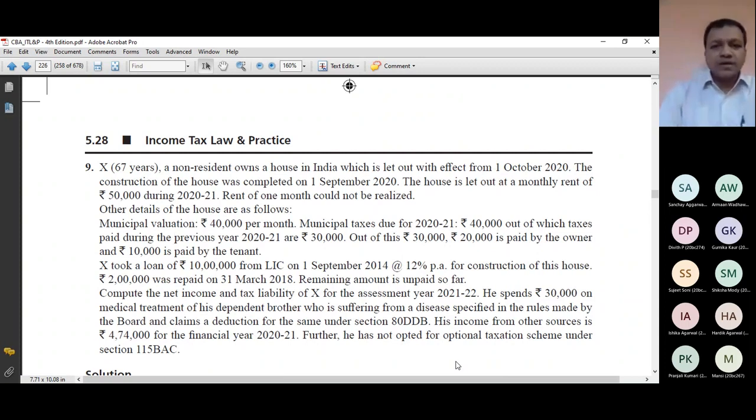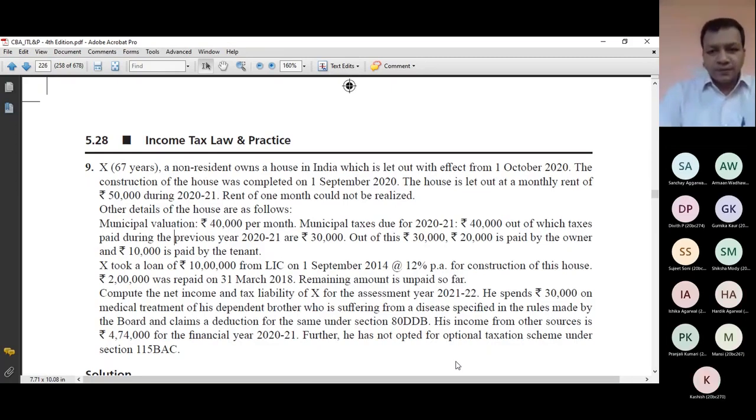So it is a let out house. The construction of the house was completed on 1st September 20. Oh, so now there is some problem. Can you see something different here? The house was completed on 1st September 20, but it was let out from 1st October 20. Can you tell me what new point has arisen here? What new point should I imagine in my mind if I read these two lines? Can you tell me what is different here? Anyone?